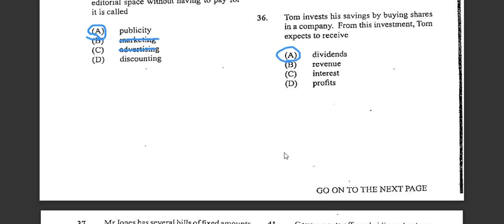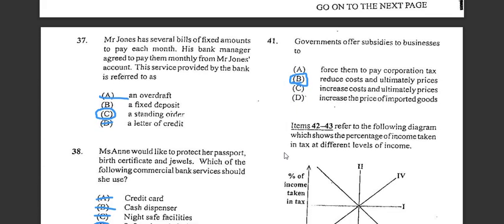Alright, good. Number 36, we are seeing that Tom invests his savings by buying shares in a company. So from this investment, Tom expects to receive, and will receive, dividends. So the answer will be dividends.